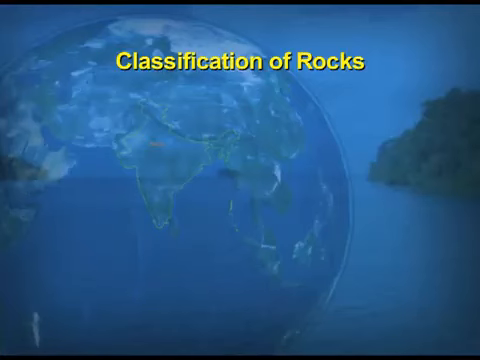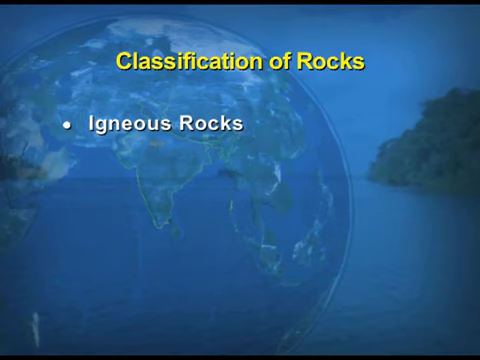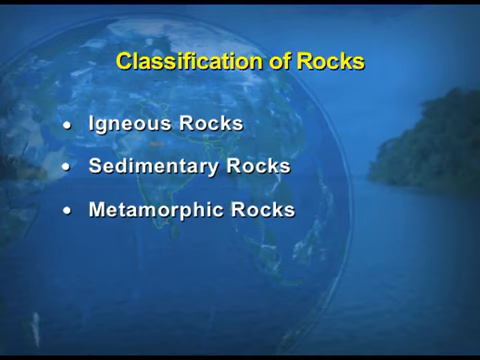Now, we take up the classification of the rocks. Rocks are generally classified into three types: 1. Igneous rocks, 2. Sedimentary rocks, 3. Metamorphic rocks. Now, what all these types of rocks are, we will be taking up one by one.